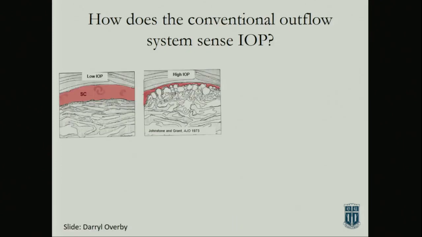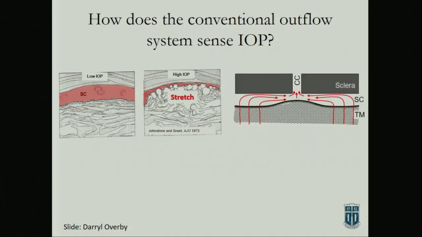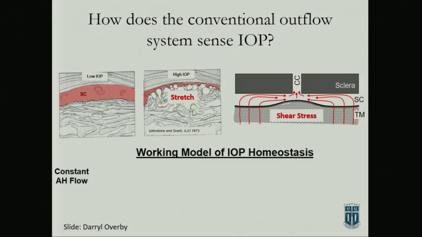And this is showing it in another schematic. So how does this happen? So you have low IOP, high IOP. The tissue is deformed and stretched. You have an increase in shear stress going on inside of Schlemm's canal as the inner wall moves towards the outer wall.